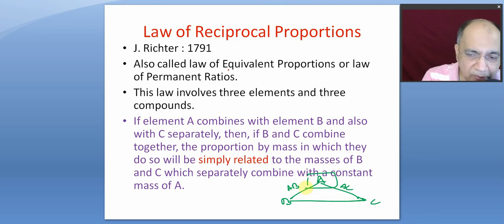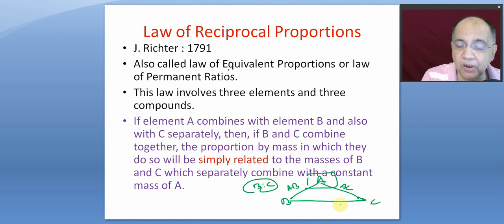Now, by mass analysis, we shall find for a fixed mass of A what is the mass of B, and for the same fixed mass of A what is the mass of C, to produce AB and AC, and take the ratio B is to C, which combined with the fixed mass of A. Keep that ratio.